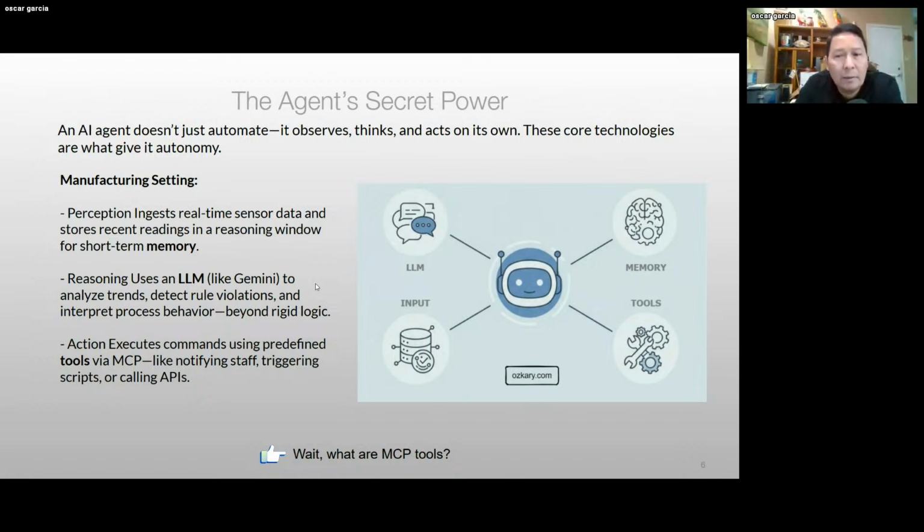What is that, first of all? If you think about it, how do I call an API? Usually I need to look at the API specifications, wire that RESTful request, and send it. Or if it is an email, I need to understand how that works. So what are these tools? How does it know? And what is MCP?